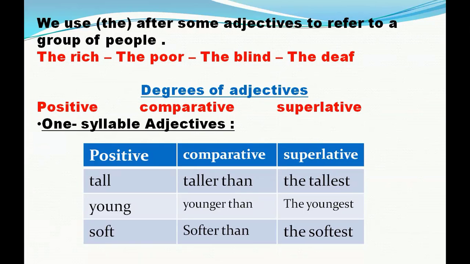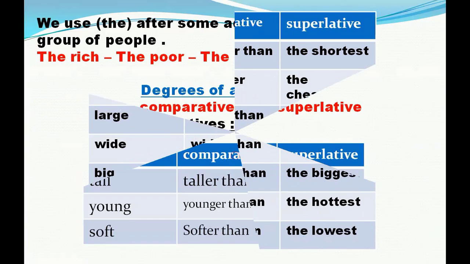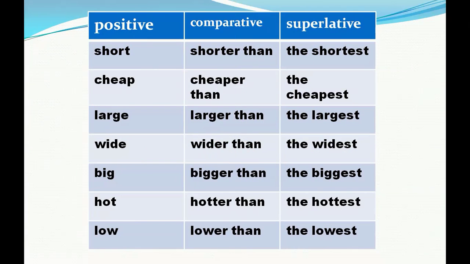Young, in comparative, it will be younger than. In superlative, it will be the youngest. Soft, in comparative, it will be softer than. In superlative, it will be the softest. Short, in comparative, it will be shorter than. Ahmed is shorter than Ali. In superlative, it will be the shortest. Ahmed is the shortest boy in the class.